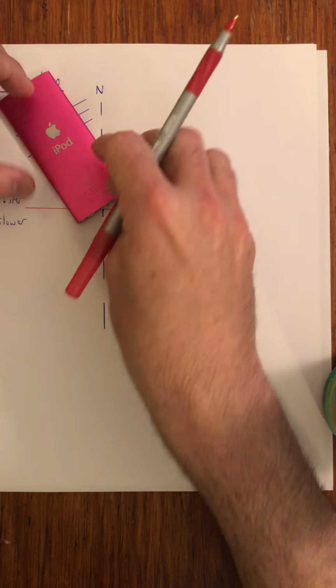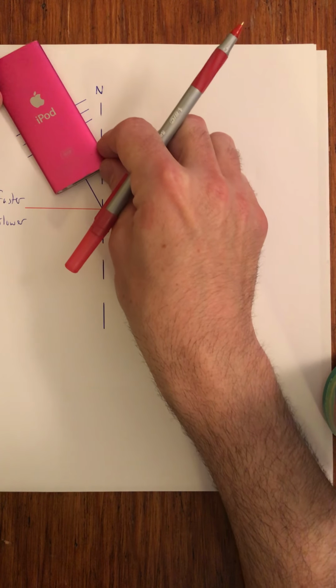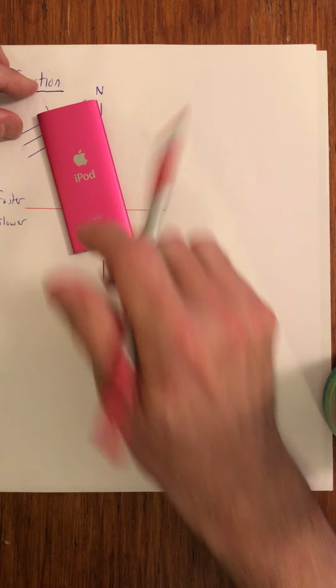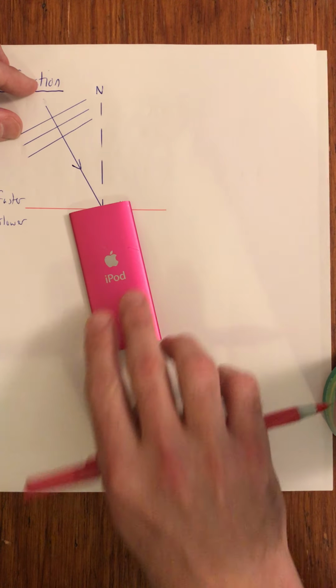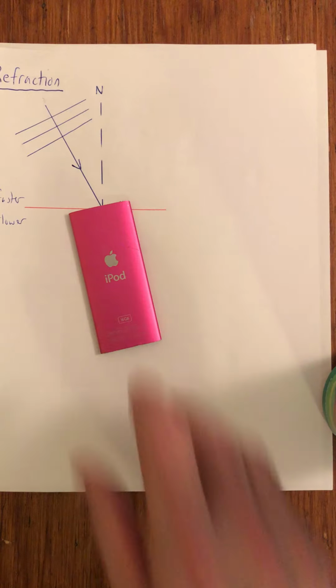And if you said that the car turns, you're right, because this is what's going to happen. This side slows down, that side does not slow down until it crosses the boundary, and then it does. And you can see what happens is the wave changes the direction that it propagates.